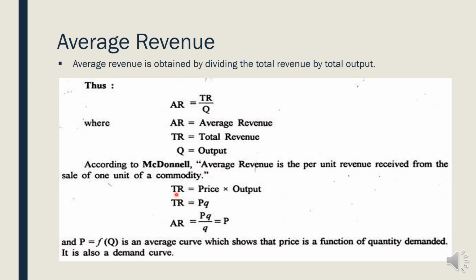So total revenue is equal to price into quantity, that means PQ. Price into quantity divided by quantity is average revenue. So average revenue is equal to price. That means price is equal to average revenue, and price is a function of quantity. Price and quantity function is called demand. That is why we consider that average revenue is equal to price is equal to the demand curve.